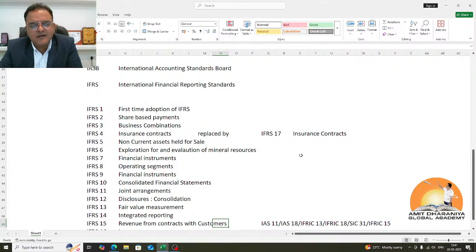Now IFRS 11 is replacing IAS 31, Interests in Joint Ventures. If it is a joint venture, it is supposed to be a separate legal entity, and there is no concept of proportionate consolidation for joint ventures. We'll do equity accounting. If it is a joint operation, we'll do line by line consolidation. So this standard, IFRS 11, guides us in assessing whether it is a joint venture or a joint operation.